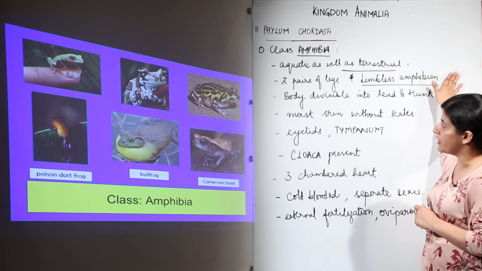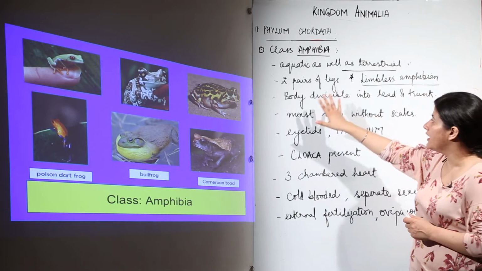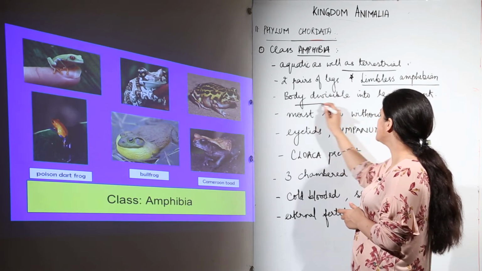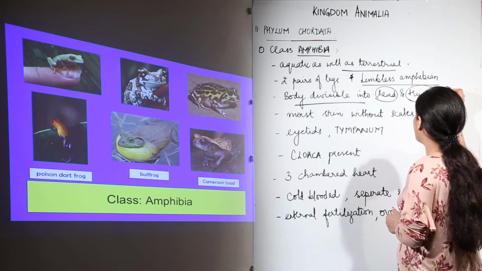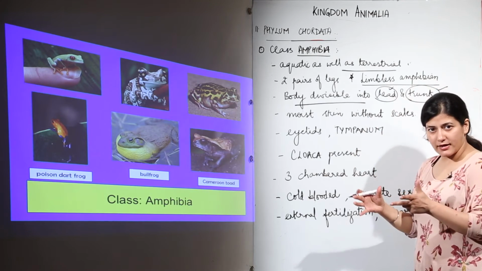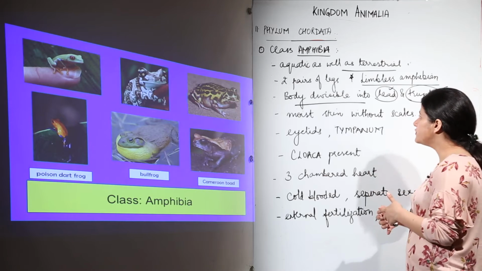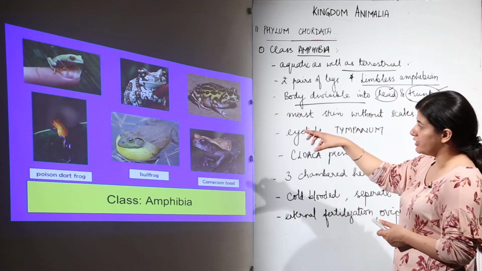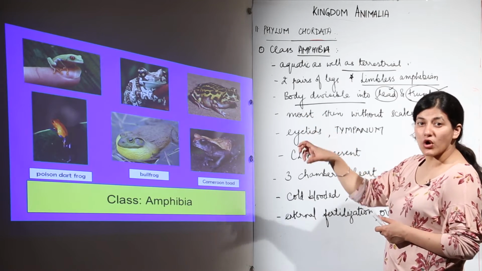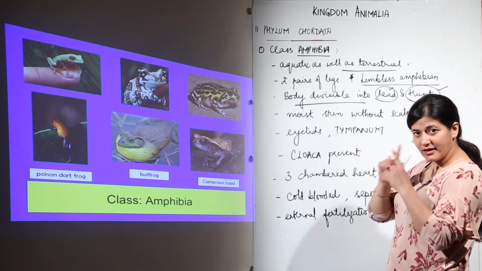One is limbless amphibian, they have two pairs of legs. Now, the body is divisible into two parts. One is head and other one is trunk. Now, except for head part, rest entire body would be trunk. Now, as you can see over here in this picture only, you can make it out that the skin is moist. So, they have moist skin and there are no scales.